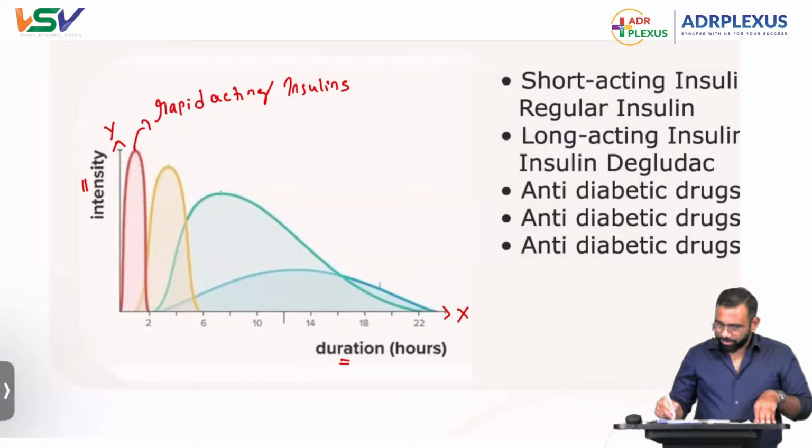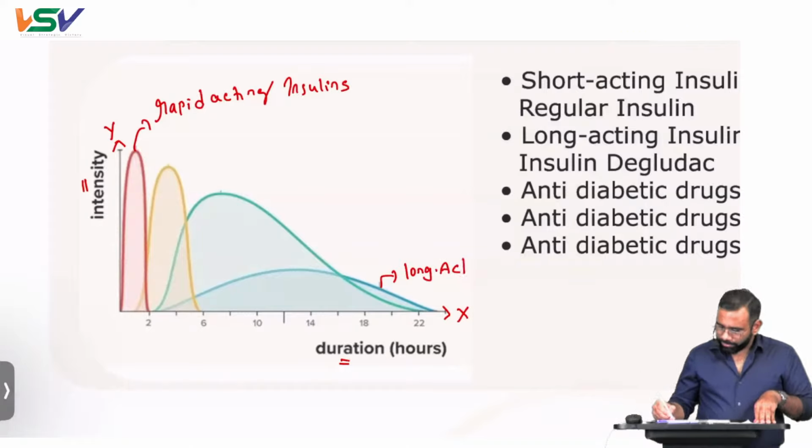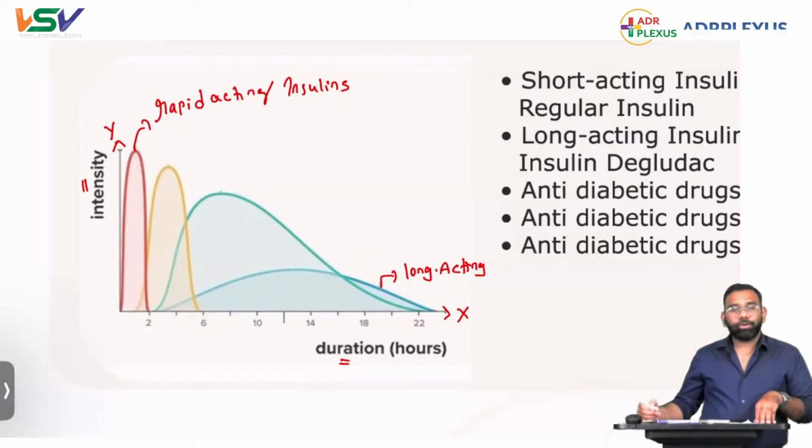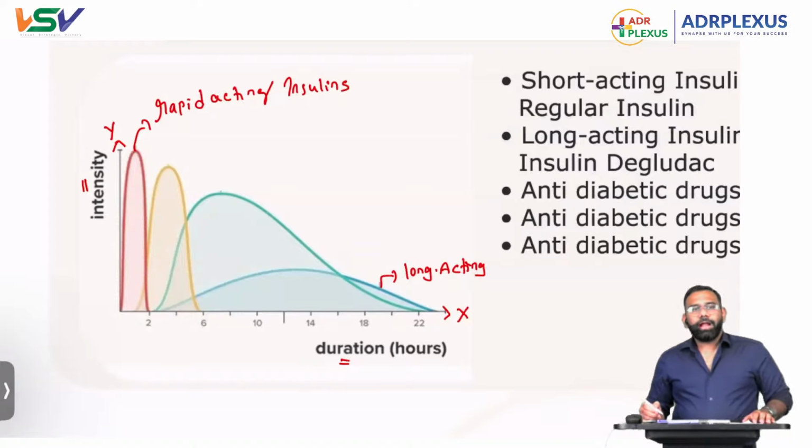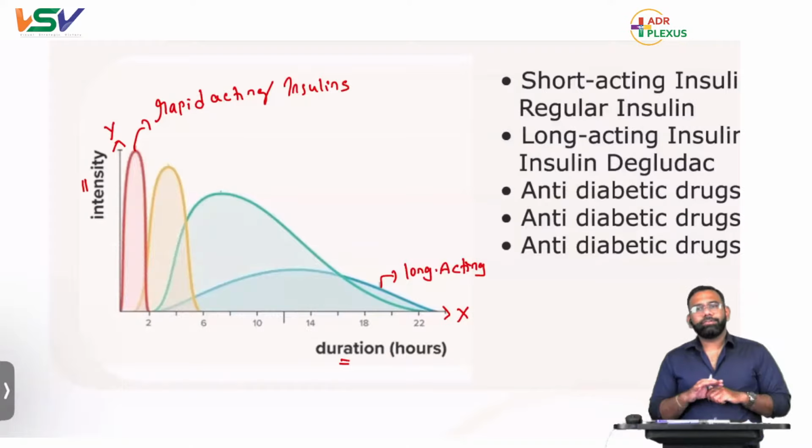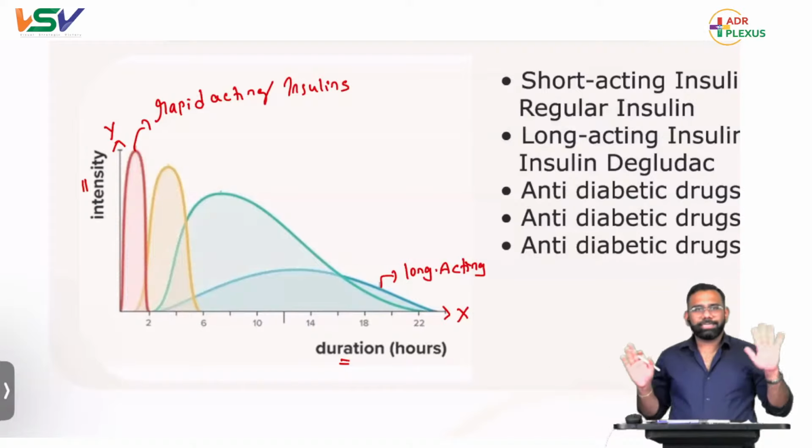Rapid acting insulins, and close to x-axis are called long acting insulins. And what are the other things present in between? In short, of all the insulins, we have only short acting and long acting. That's it, nothing much.